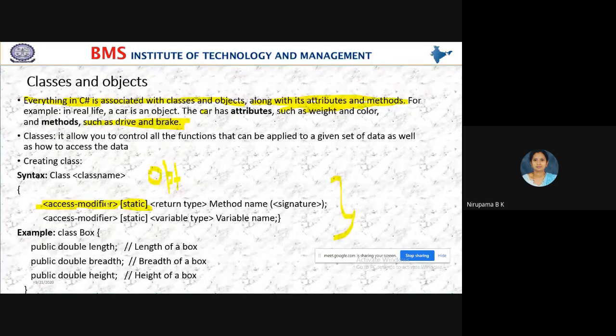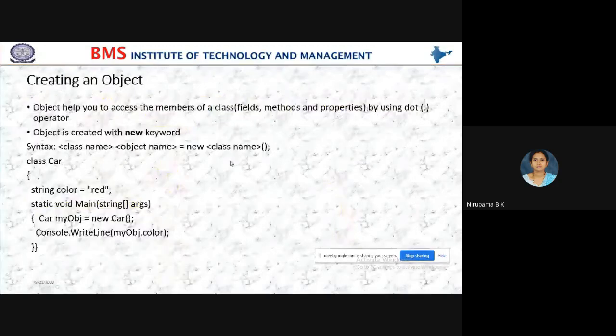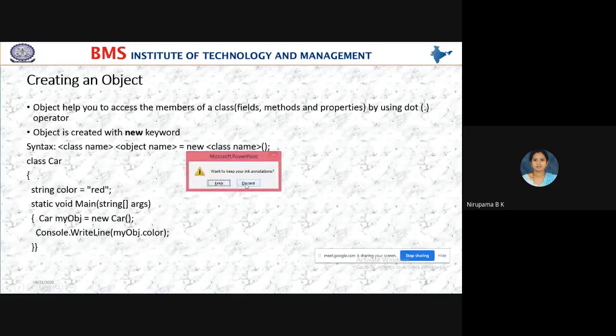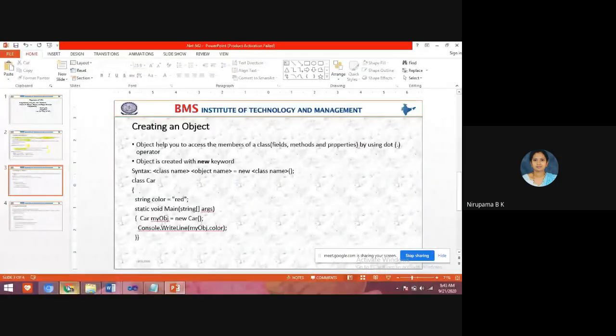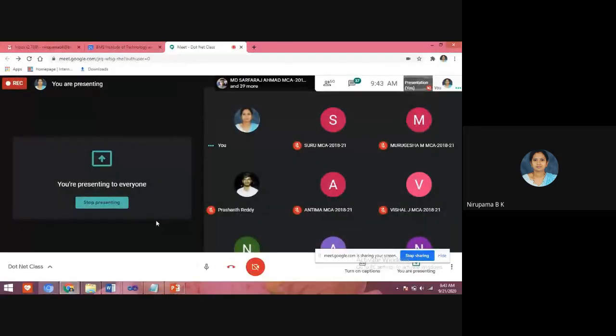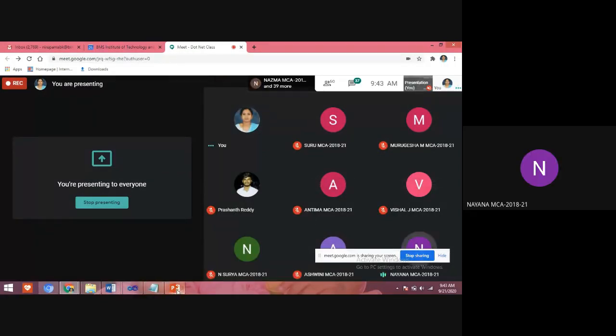When you write a syntax, whatever you write within the square bracket, that is optional. Whatever you write within the angle bracket, that is mandatory. Students, are you listening or not? Nobody is responding. Yes, are all of you following? Yes, ma'am. Okay.